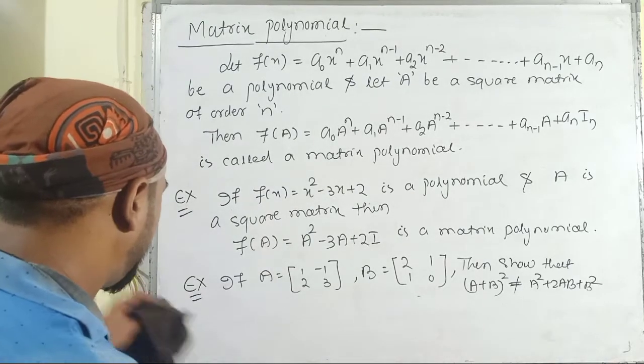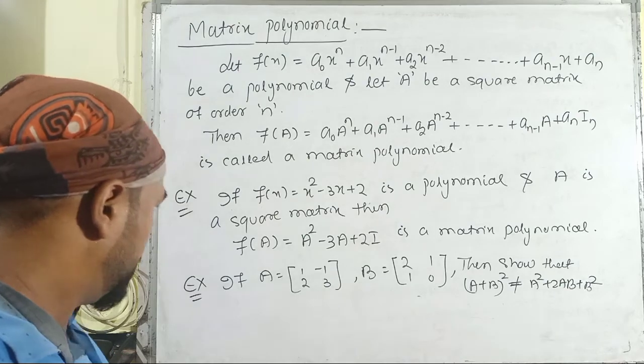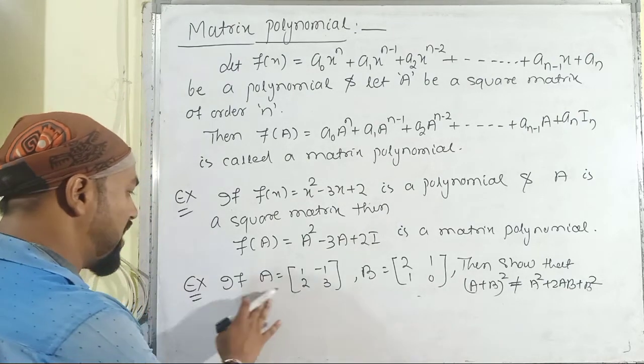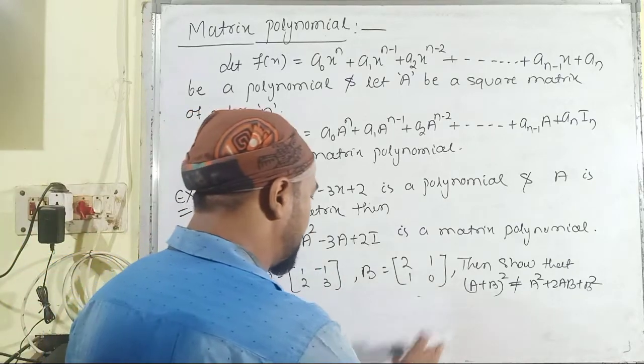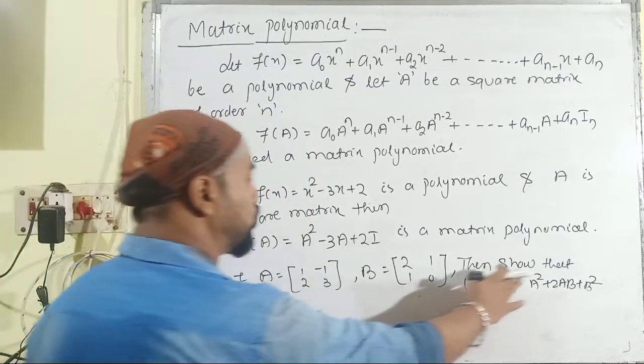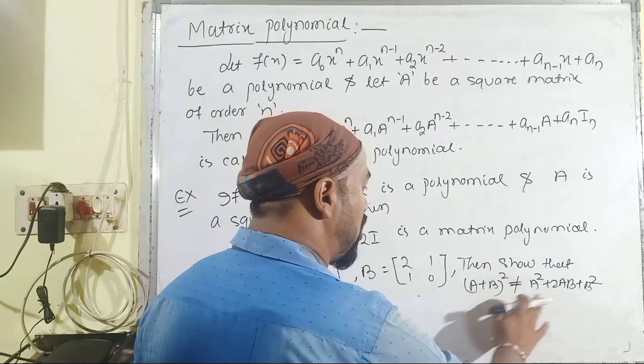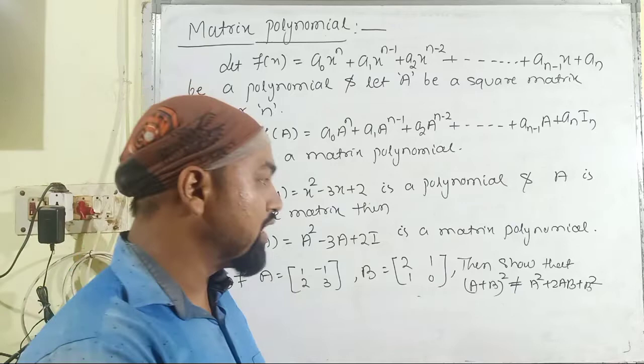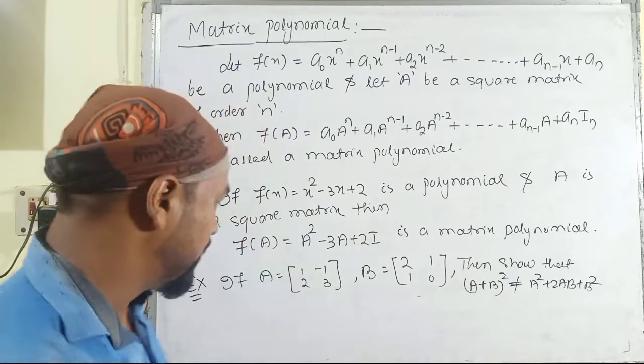Then let us go through some of the problems based upon the matrix polynomial. Given that A is equal to [1 minus 1; 2 3] and B is a matrix of order 2, we have to show that whole square of A plus B is not equal to A square plus 2AB plus B square, which is based upon theorem number 1.